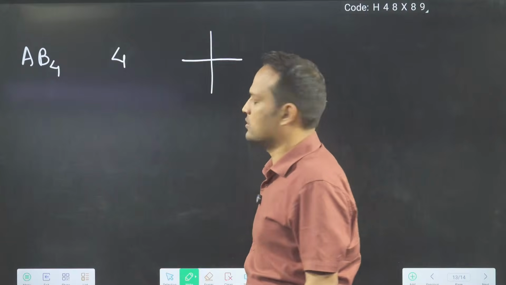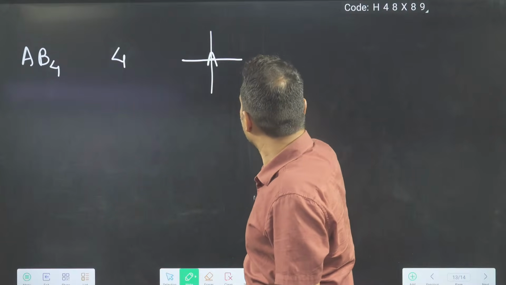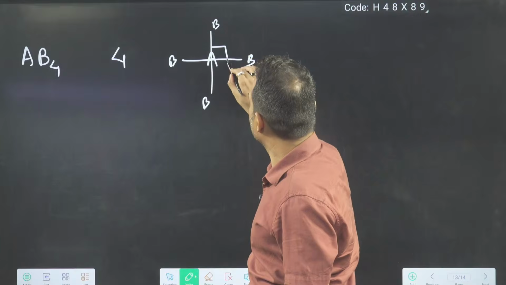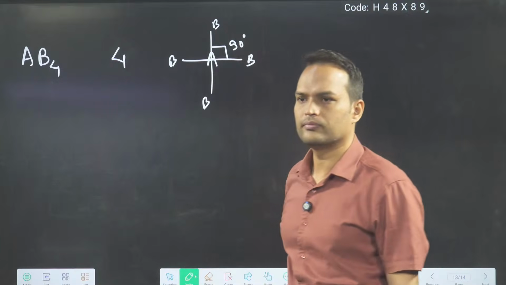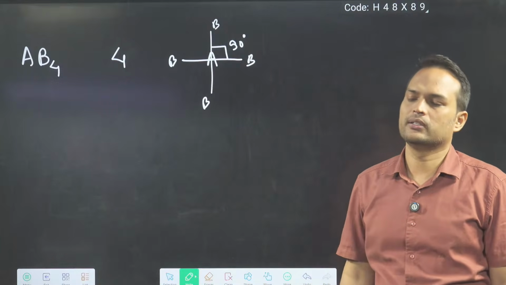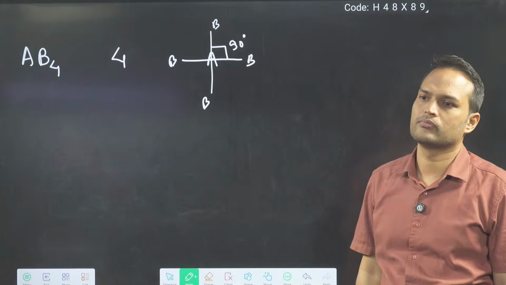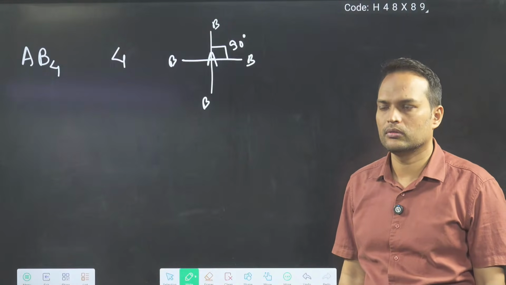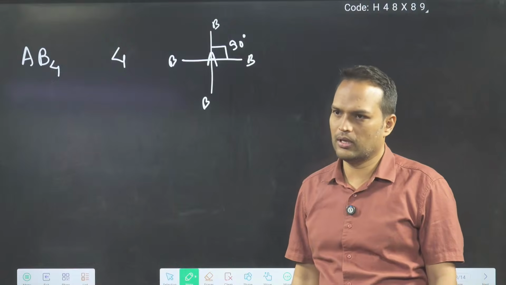People will say, sir, this is done. A is here, B, B, B, B. Angle is what? 90 degree. Angle is what? 90 degree. Bolo. Good. No, not correct.